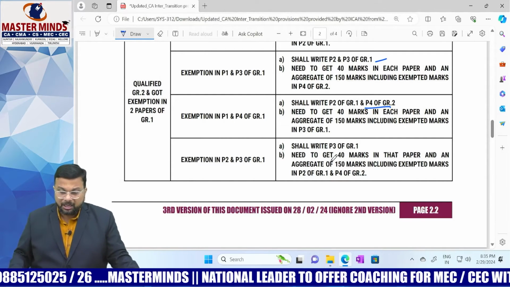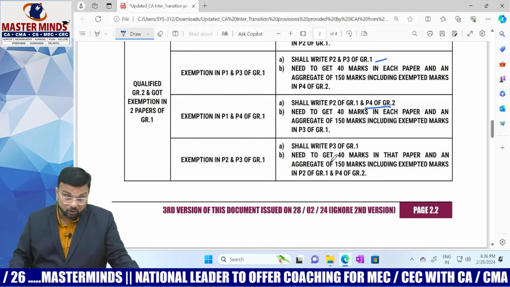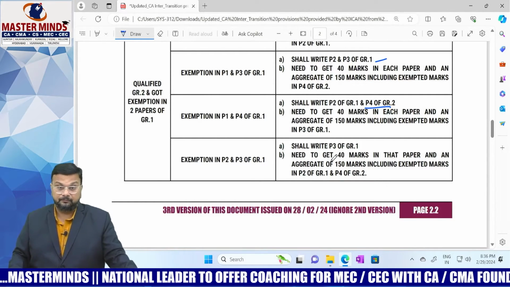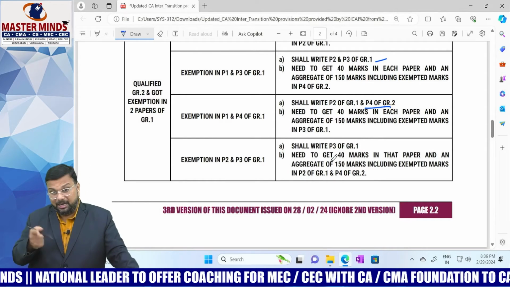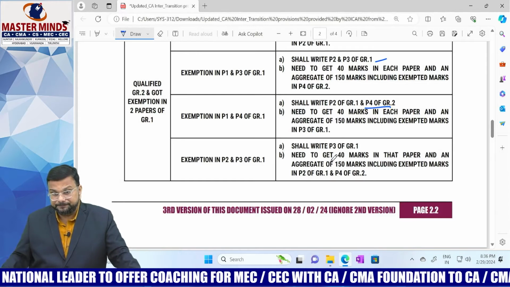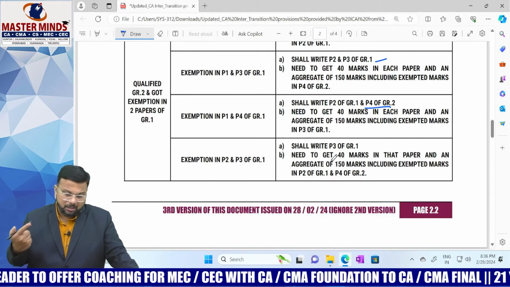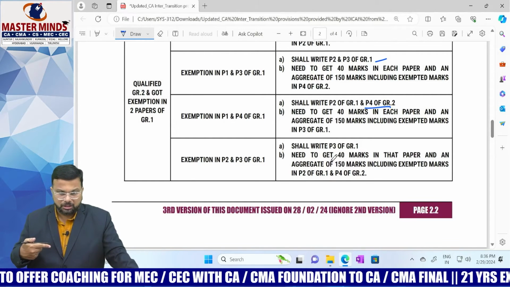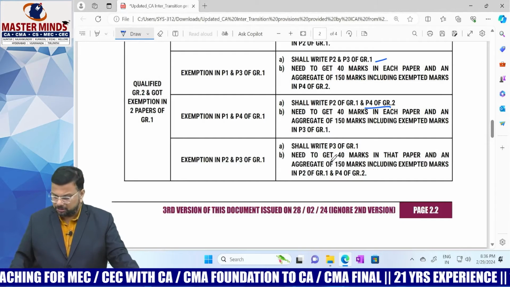And when it comes to calculating aggregate here, you need to get 150 marks, including exemption marks of paper 2 in group 1 and paper 4 in group 2. What is paper 2? Corporate law. And paper 4 in group 2 is nothing but cost and management accounting. Okay, right.